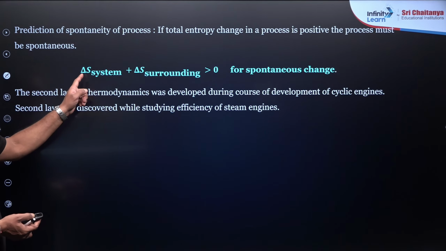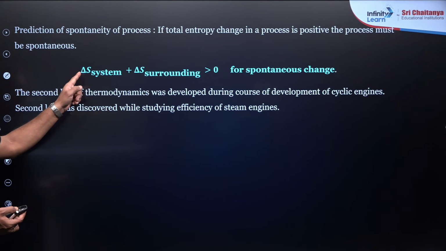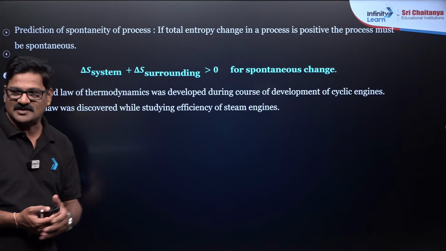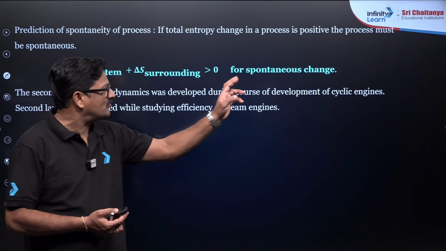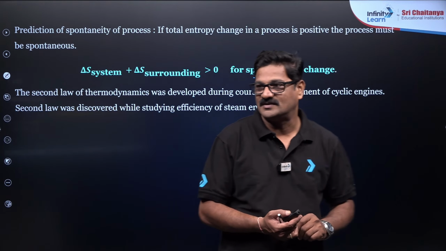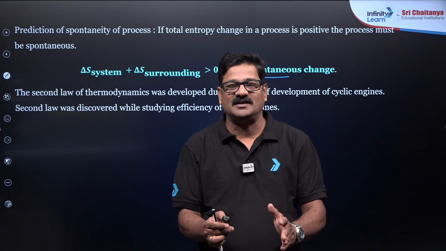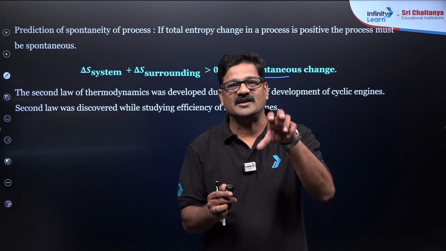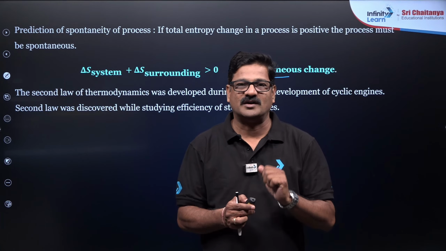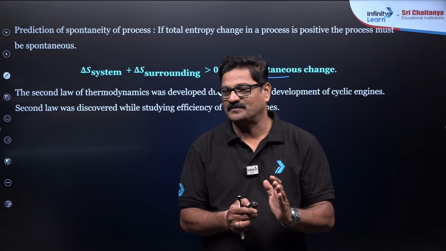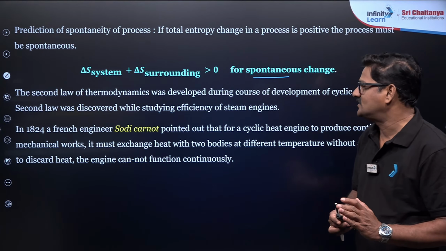And here, the entropy change in the system plus the entropy change in the surroundings should be greater than 0 for a spontaneous process. Actually, to say spontaneity or non-spontaneity, you need Gibbs free energy. What is this Gibbs free energy? So let us move into that.